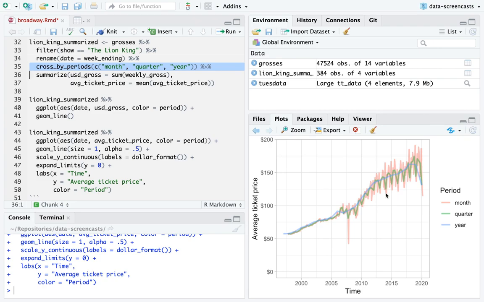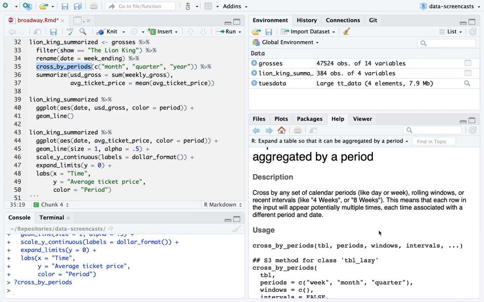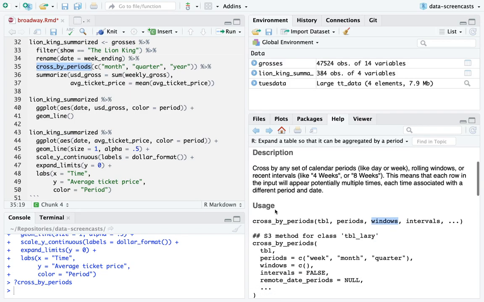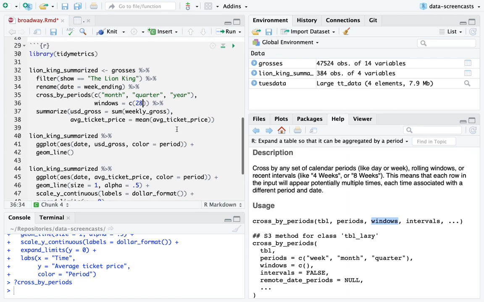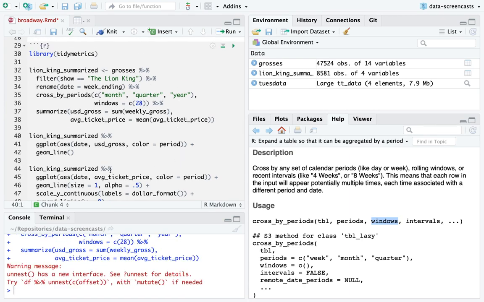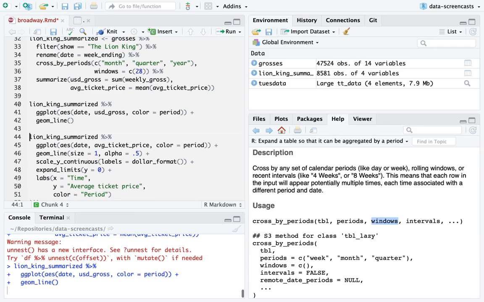And it's good for showing how we can smooth it. There's actually something else that we can do here. Someone mentioned a 4-week window. Cross by period supports looking at rolling windows. So I can say cross by periods, these are my period names, month, quarter, year. I also say windows is 28, a 28 day, like a 4-week rolling average. Oops, there's an issue here, but hopefully, fingers crossed, it still worked. Let's see, how does this look?